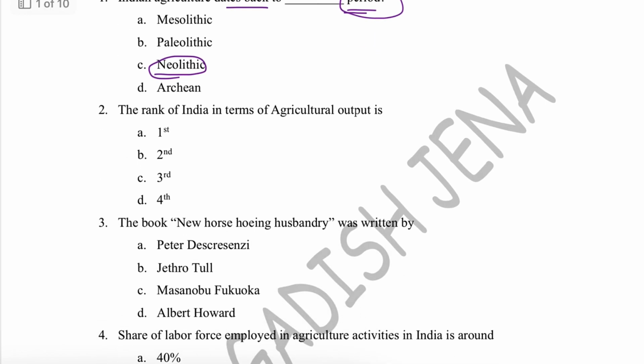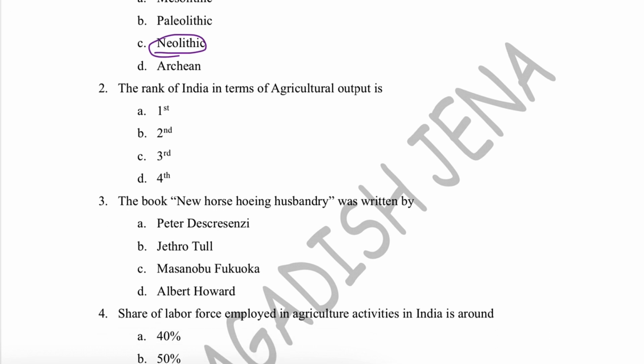Then, the rank of India in terms of agricultural output. The rank of India in terms of agricultural output is second. So you should know that China leads in agricultural production, followed by India.